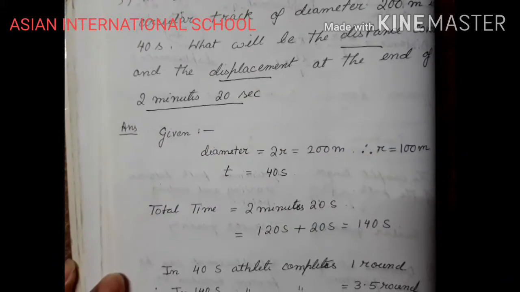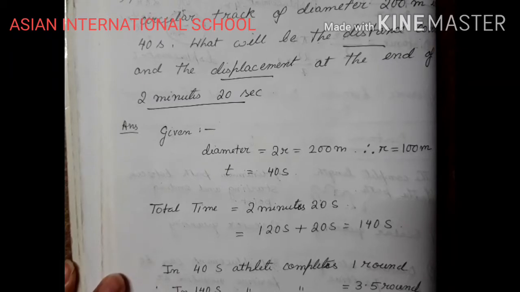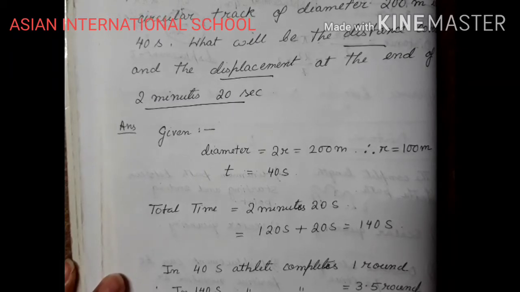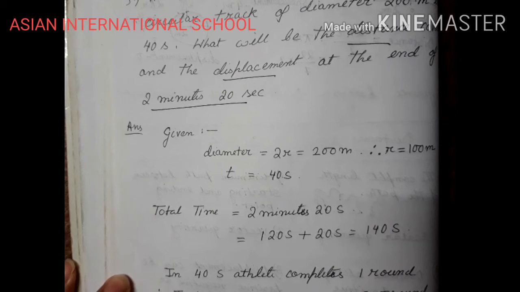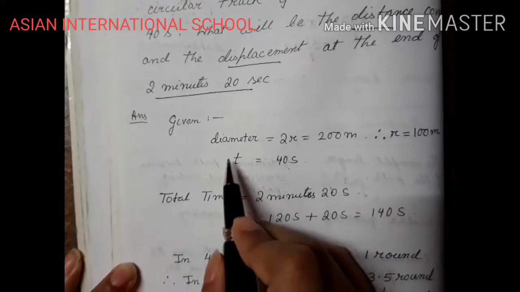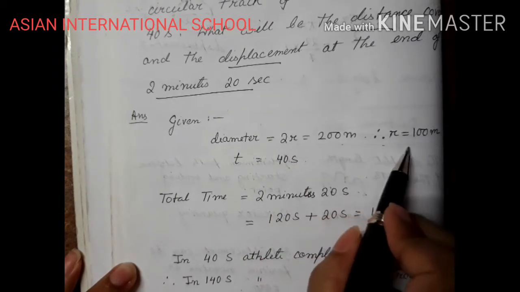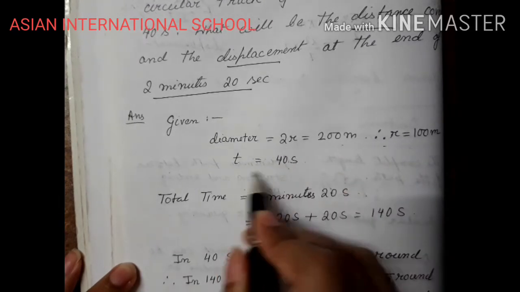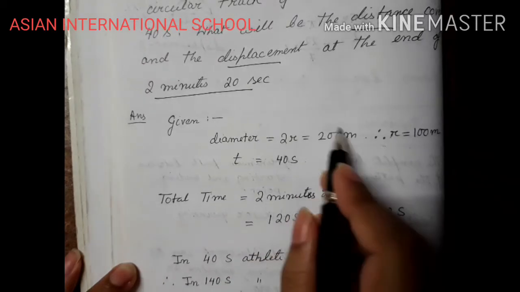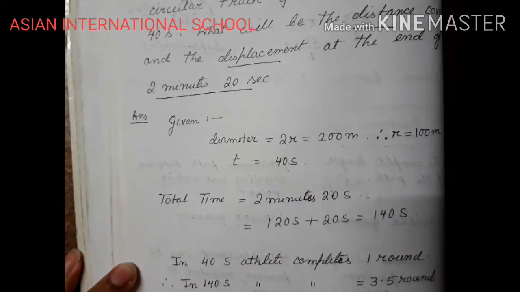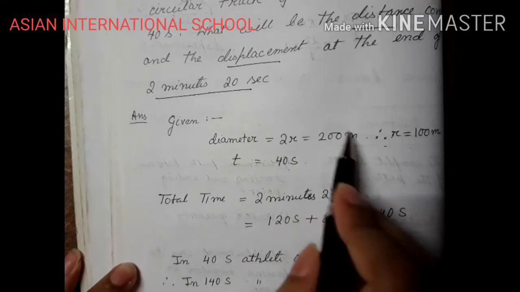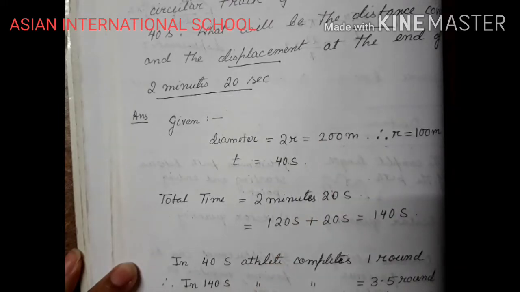Okay, so first, whenever we do a numerical, our objective is to write down whatever is given in the question. So given diameter 2r, I represent diameter as 2r. So 200 meters, radius is 100 meters. Time is 40 seconds, which is given to cover this circular track having diameter 200 meters.